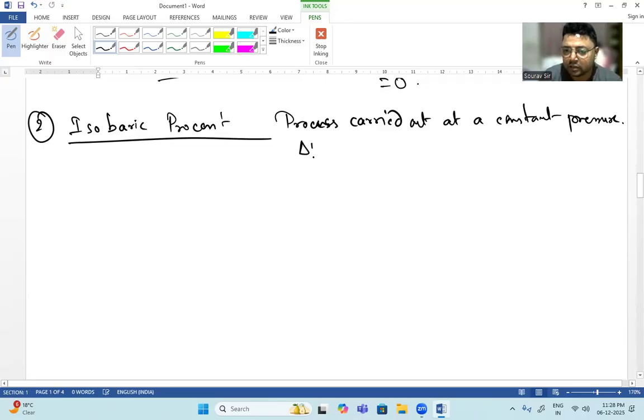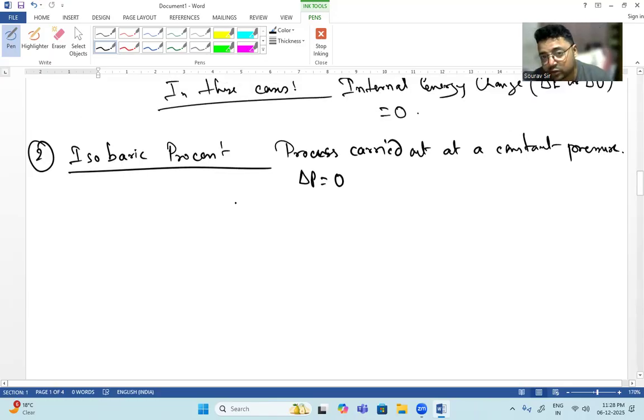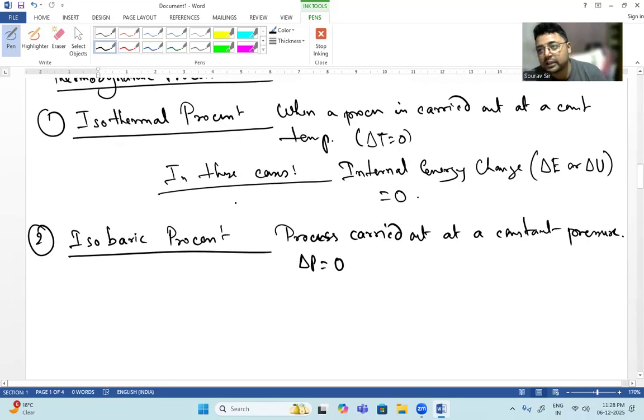So del P, the change in pressure, will be zero because pressure is constant. This was previously discussed in class 10th of ICSE sometimes as Boyle's law. In Boyle's law, we see that P1V1 equals P2V2. That means that if we multiply pressure and volume, it will be a constant. And why is it constant?